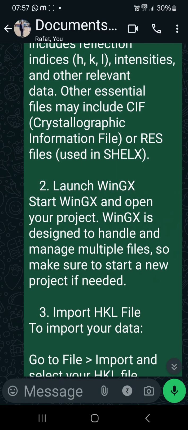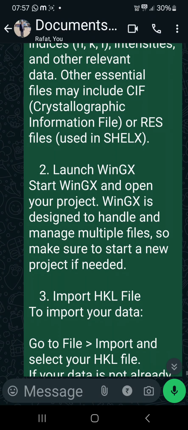Launch WinGX. Start WinGX and open your project. WinGX is designed to handle and manage multiple files, so make sure to start a new project if needed.